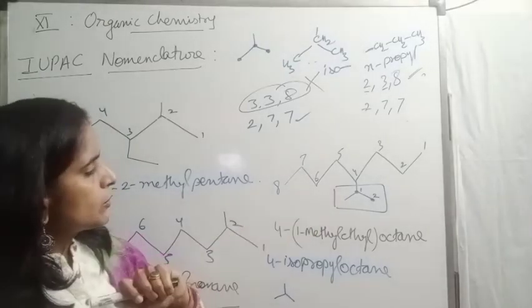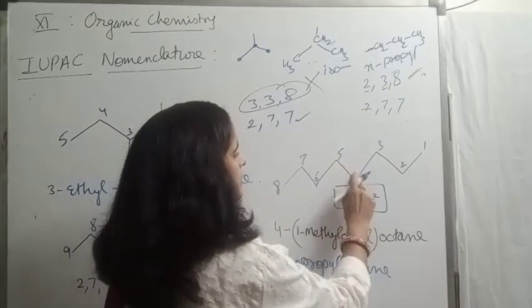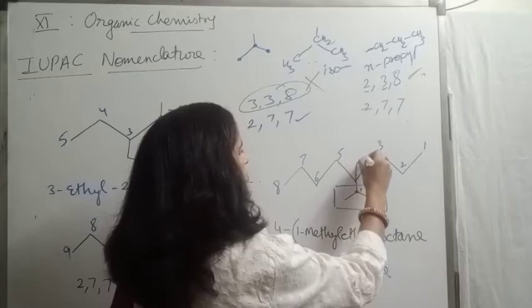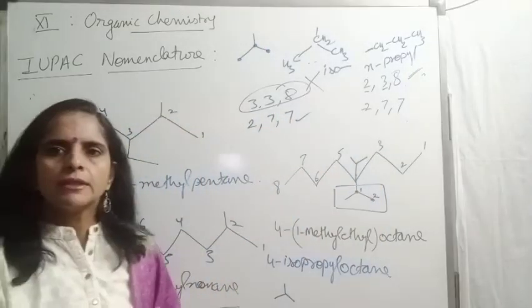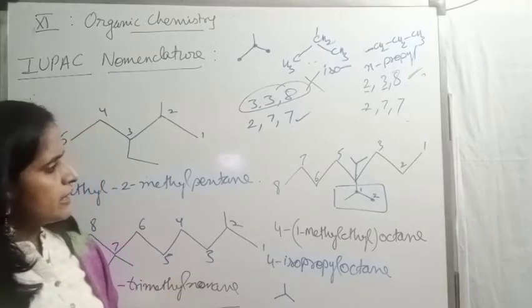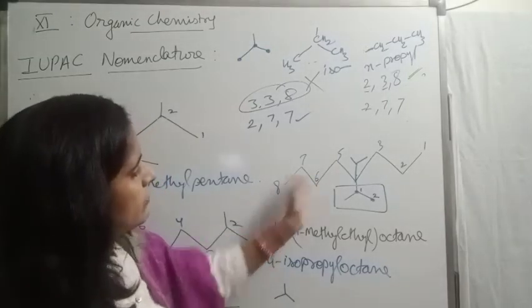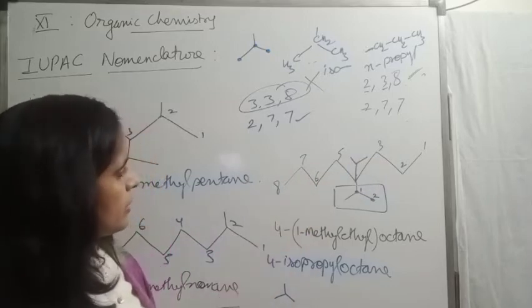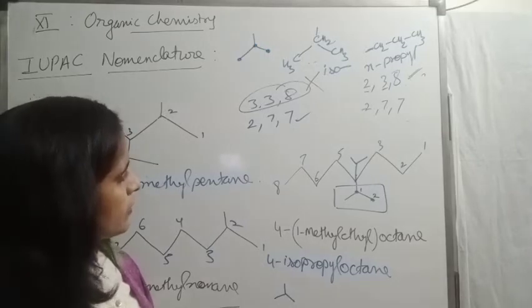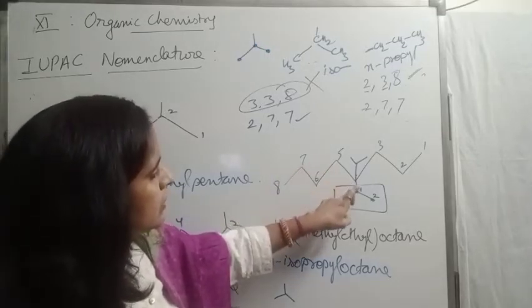One more rule I want to tell you here only. Suppose at this 4th position, I am adding one more group, beta, a similar group. Just first check the chain, whether it affects the chain length or not. I think no, because in whichever direction you go, it will remain the same 8 carbon chain. It will not affect the 6, 7, 8. Wait. 1, 2, 3, 4, 5, 6, 7.